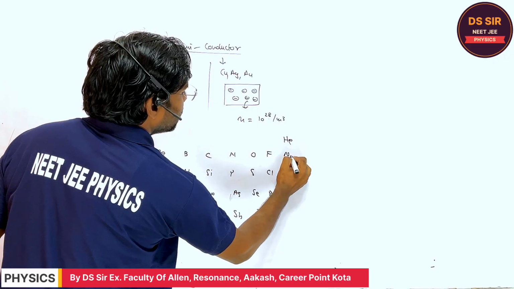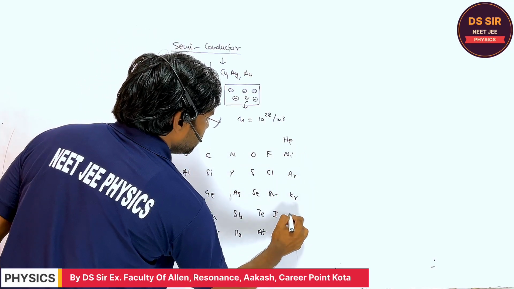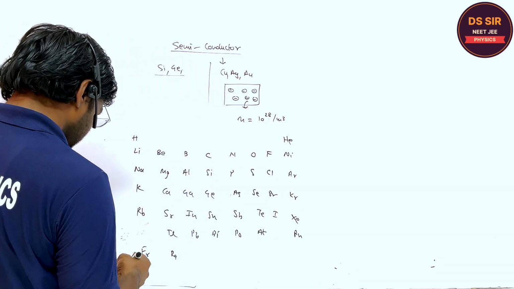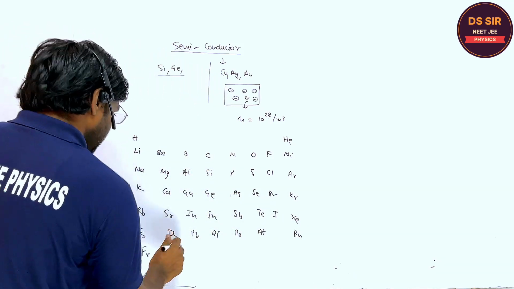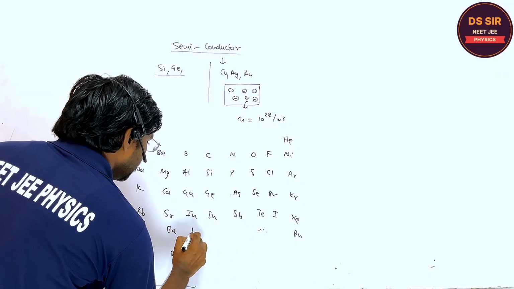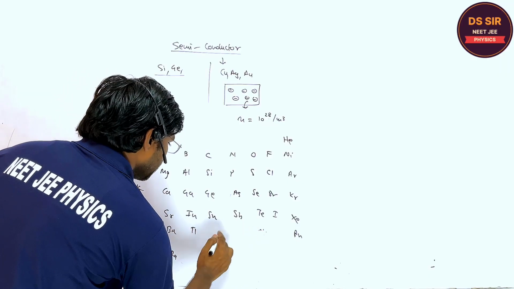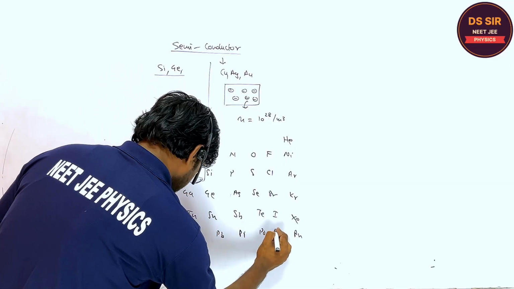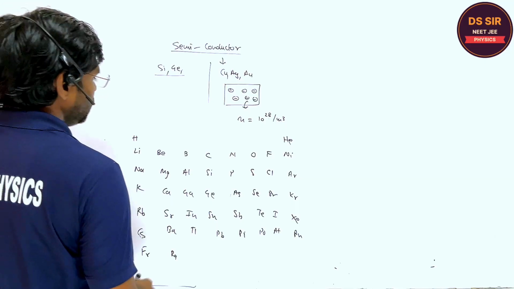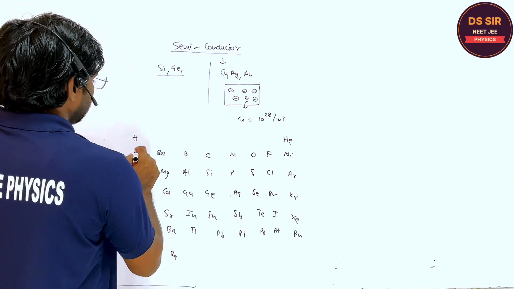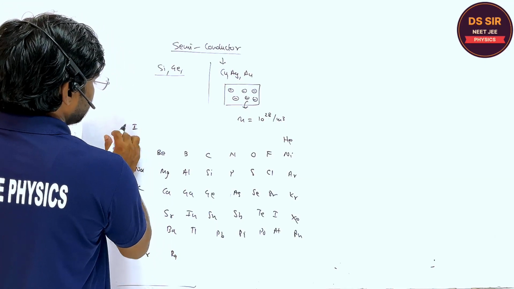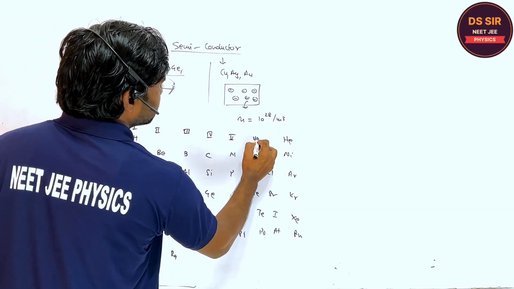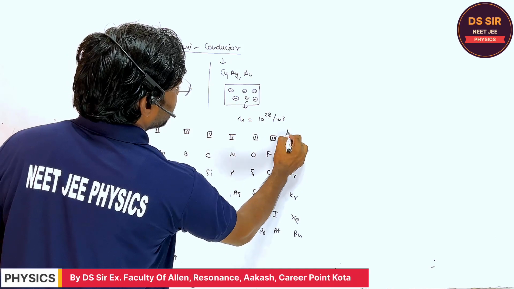Here helium, neon, argon, krypton, xenon, and radon, right? So if you see, this is the first, second, third, fourth, fifth, sixth, seventh, and the eighth group.